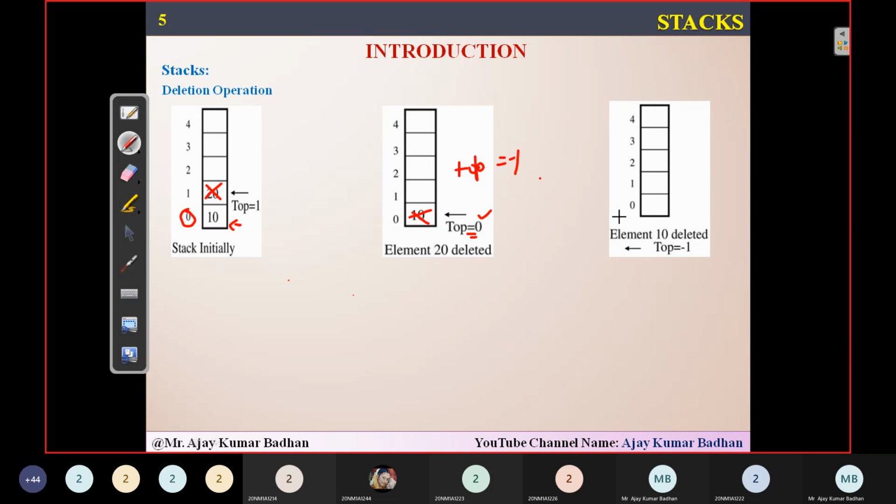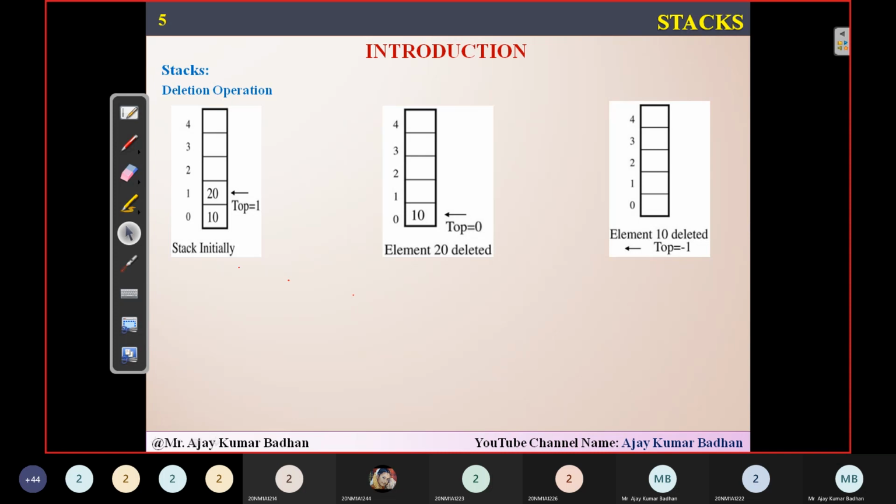Now if you try to delete an element from this empty stack, you will simply say that it is an underflow condition. Underflow means no elements are present and you're trying to delete. So that is what we call underflow. What do you mean by overflow? The stack is full and you're trying to insert a new element and there is no space in the stack. Then that is what we call stack is full.